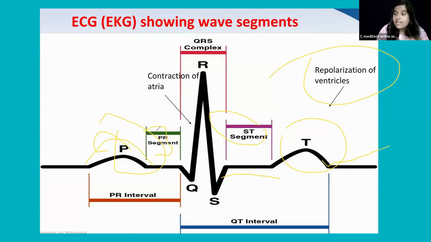The QRS complex is ventricular contraction and the ST segment is preparing the ventricles to relax. Finally, the T wave is the ventricular repolarization, that is phase 3. After phase 3 repolarization, phase 4 will be the resting membrane potential. So that is what this slide is showing.